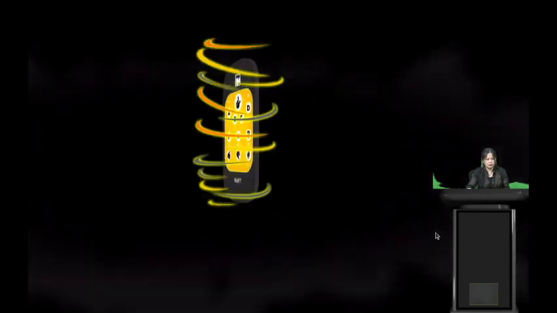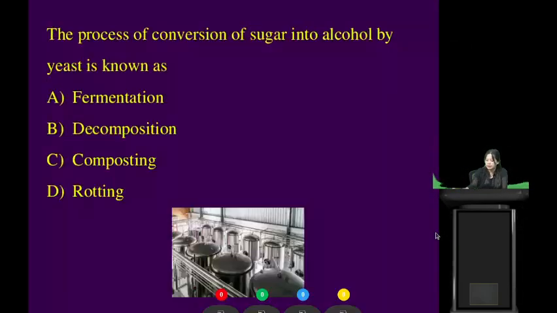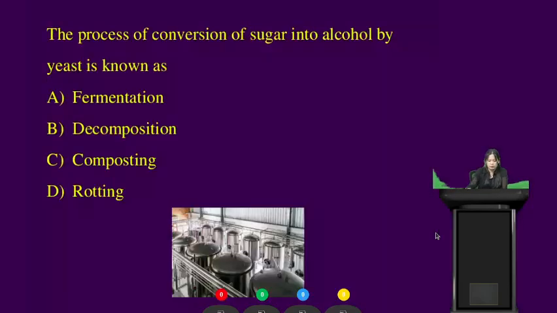All right students, we have another question. Please get your rough devices ready. The question is, the process of conversion of sugar into alcohol by yeast is known as which of the following? Giving you 10 seconds for this question. Your time starts now.